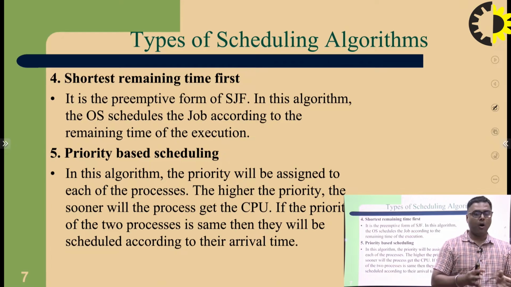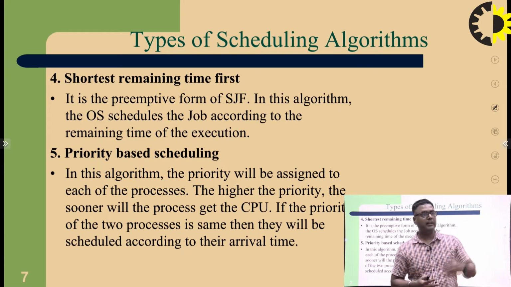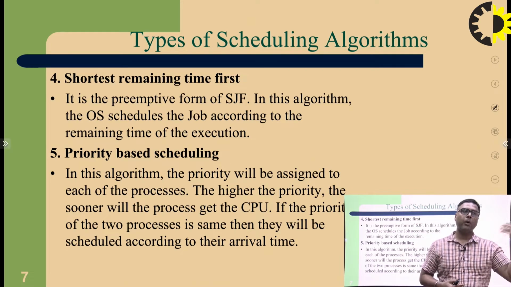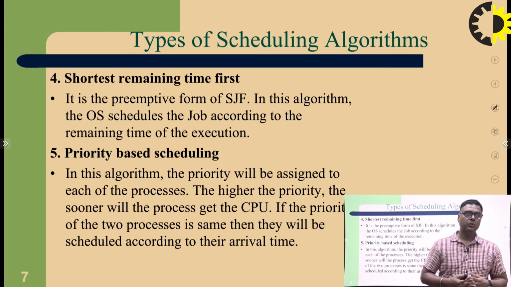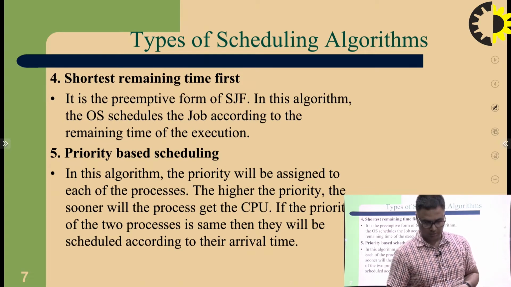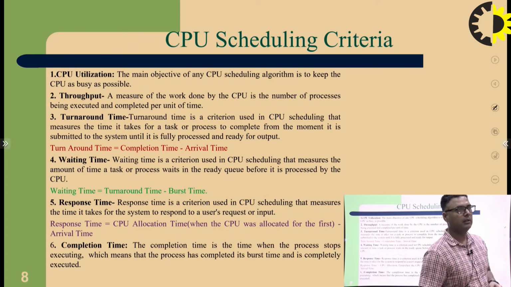I have already discussed this: if you go to the office, you have to decide which jobs are to be completed today. So you have to provide some priority to your jobs: 1, 2, 3, 4. One by one we have to complete those jobs in a whole day's session. So here also we provide priority based scheduling.